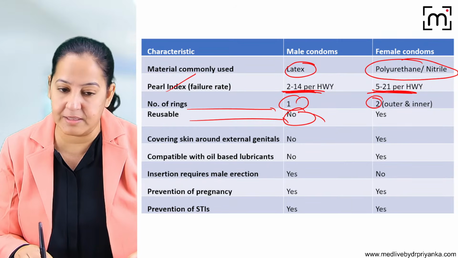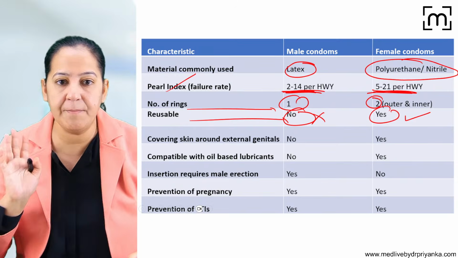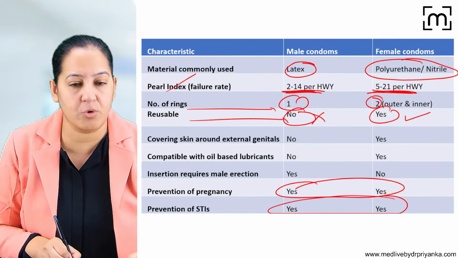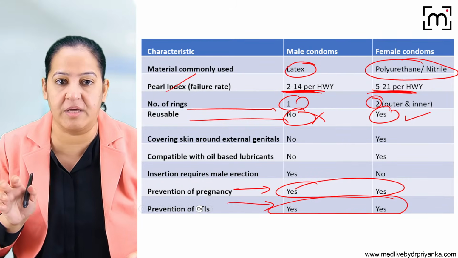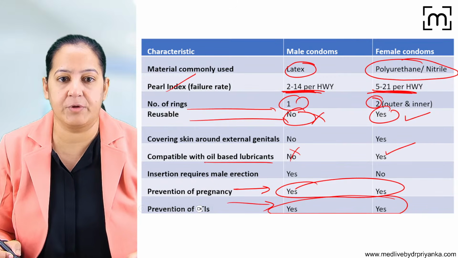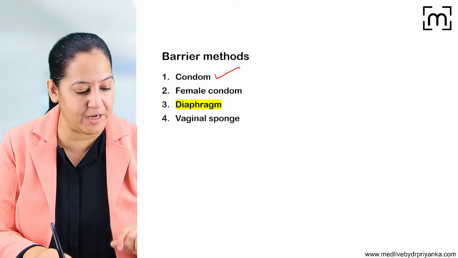This one is not reusable, the male one, but the female one is reusable. So these are the important questions. Both of them prevent pregnancy and both of them prevent STDs. So contraception is provided by both of them, and STD prevention, HIV prevention by both of them. Compatible with oil-based lubricants? No, but this one is yes. So you got it. I guess we have done the two types of condom, male condom and female condom.